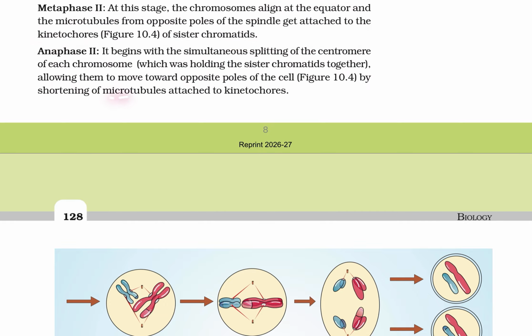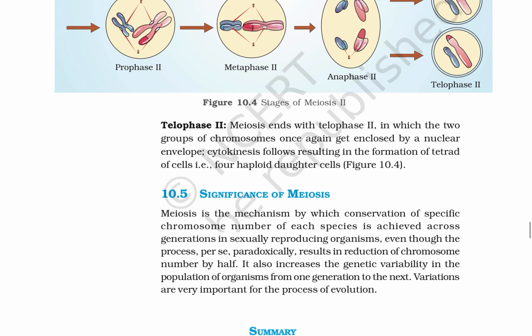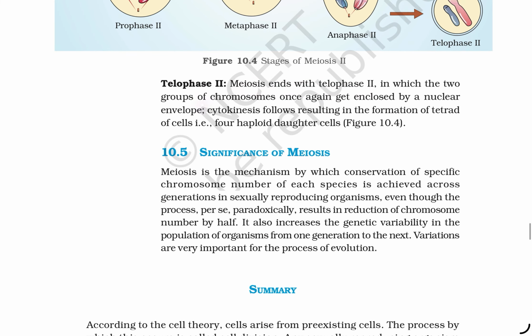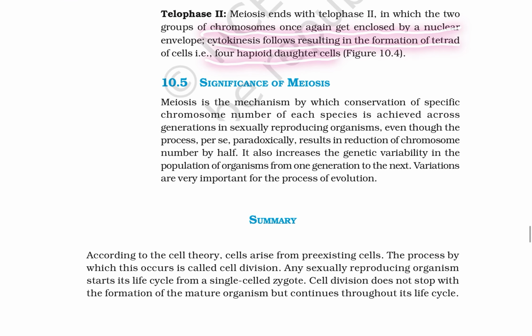Anaphase 2 begins with the simultaneous splitting of the centromere of each chromosome, holding sister chromatids together, which then move towards opposite poles of the cell, through shortening of the microtubules attached to the kinetochores. In telophase 2, meiosis ends, by which the two groups of chromosomes once again get enclosed by the nuclear envelope. Cytokinesis follows, resulting in the formation of a tetrad of four haploid daughter cells.